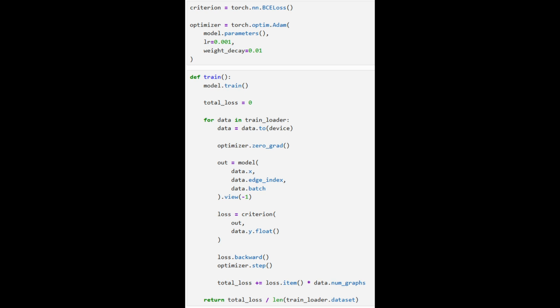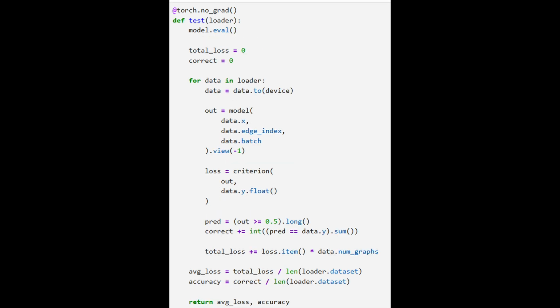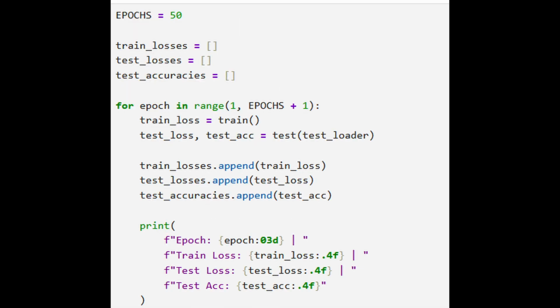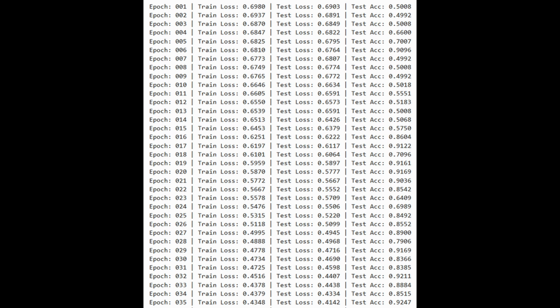This is our training loop. We send in graphs, the model makes predictions, and then depending on those predictions, backpropagation adjusts the weights. This here is the test function. It does the exact same thing without training. Lo and behold, we have our last important piece of code, the simulator. One epoch is one full round of going through all of that training. Let's do 50. Well, it's improving, kinda.